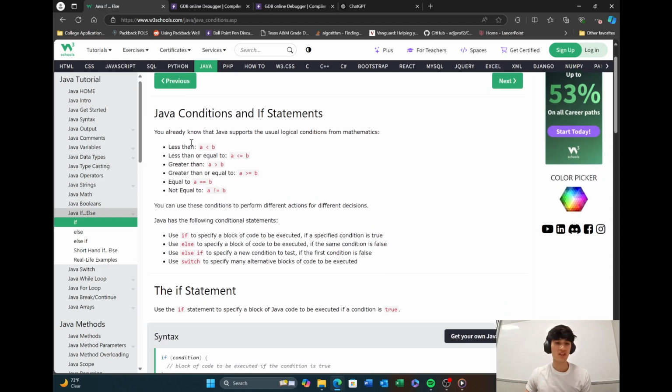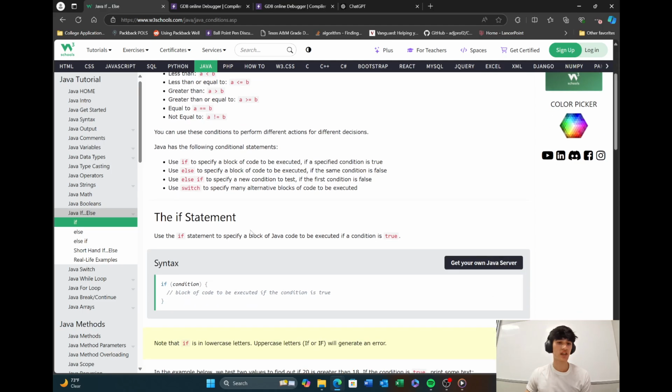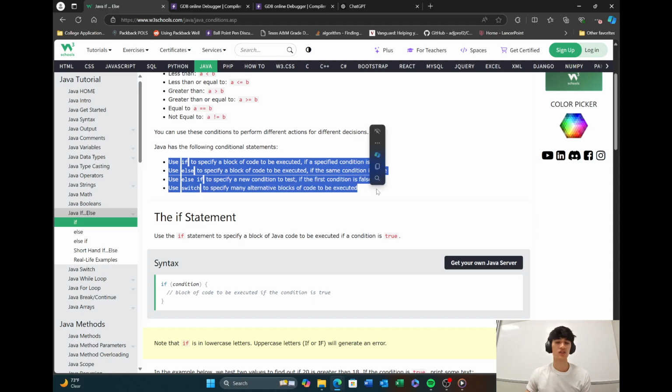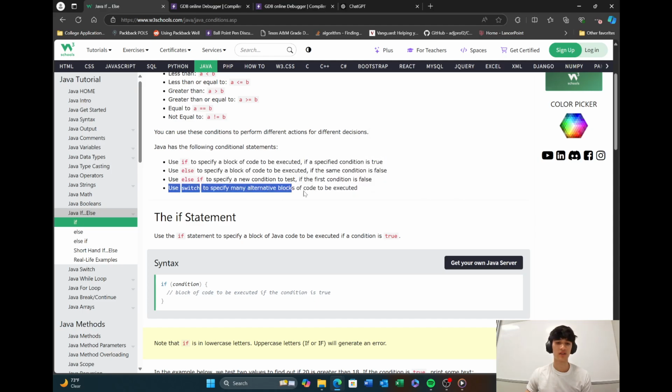So based on these conditionals, we can manipulate the control flow of our program. So I have a different video covering switch. Here we're going to cover if, else, and else if.